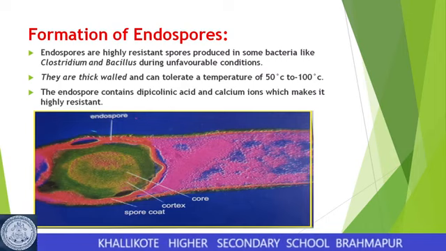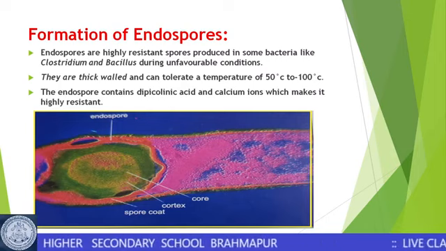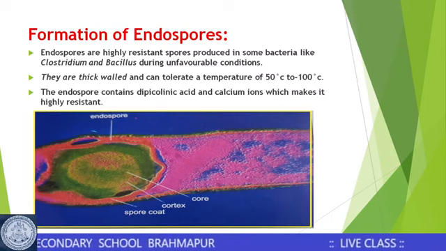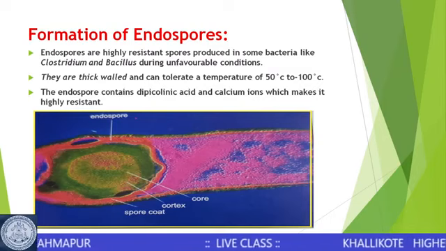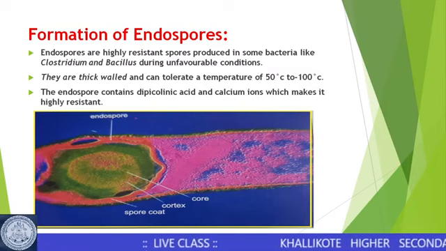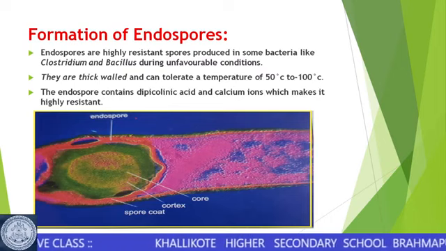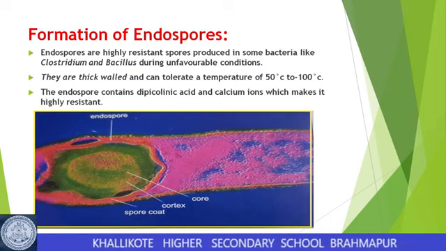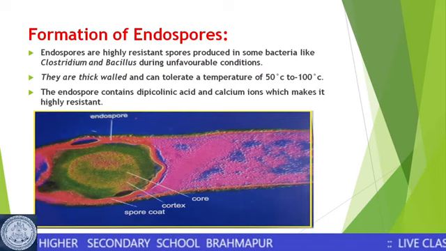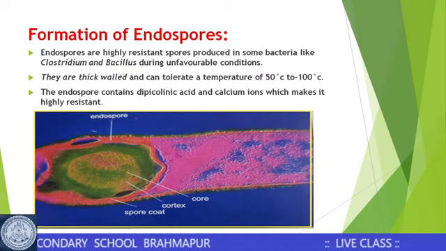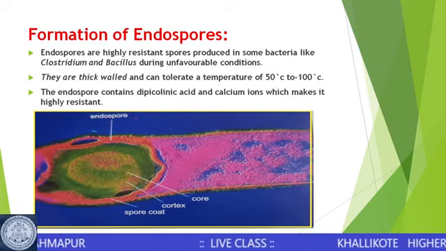So, what is the structure of the endospore? As you can see in the figure, it consists of an internal core. This core contains the DNA and small amounts of cytoplasm, and is surrounded by a cortex layer. The cortex is further surrounded by the spore coat, and then you have an exosporium layer around the endospore.